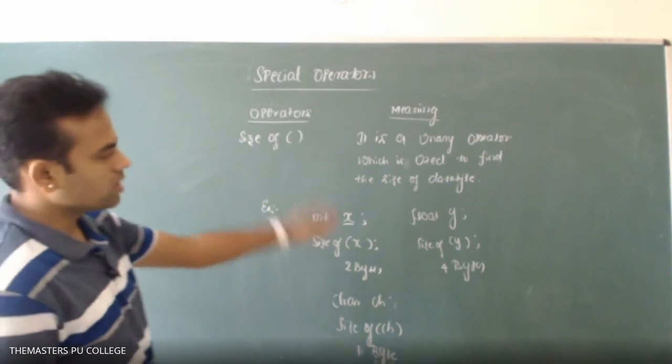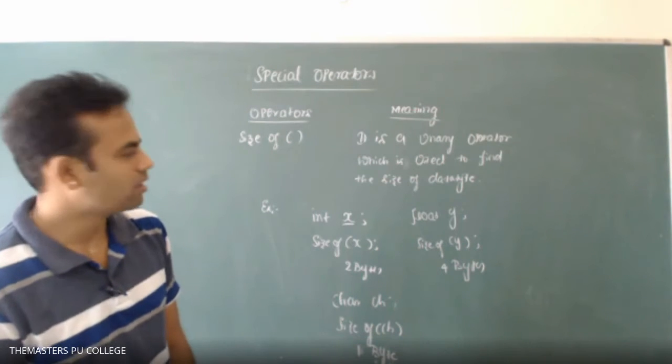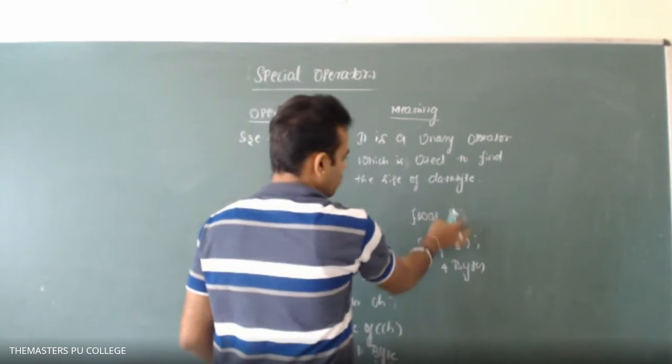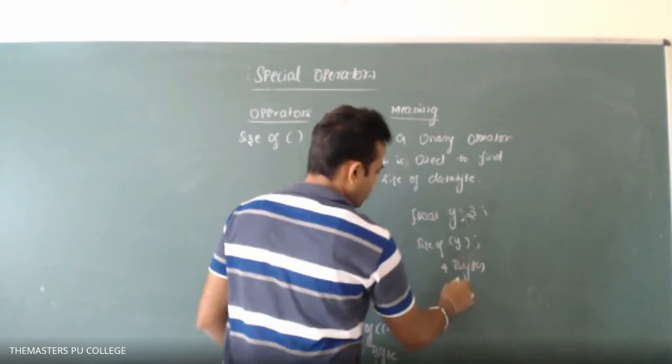So which point, 2 bytes, 4 bytes, it is specified, sir. It will not change. It's a constant. Okay. Now if you use y along with z, then 4 + 4 it will be.